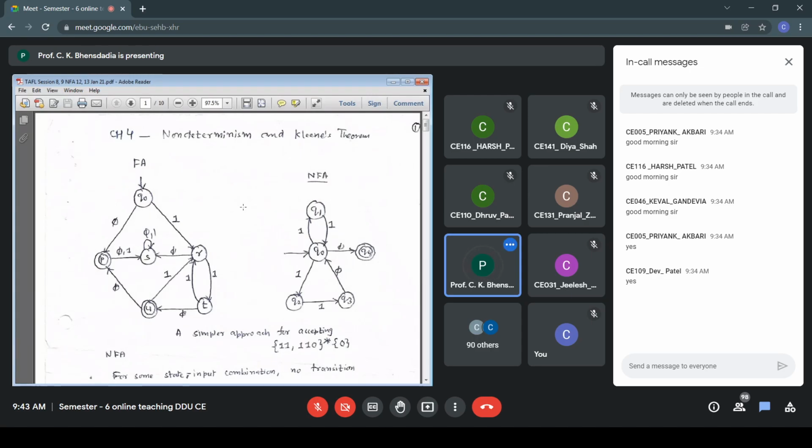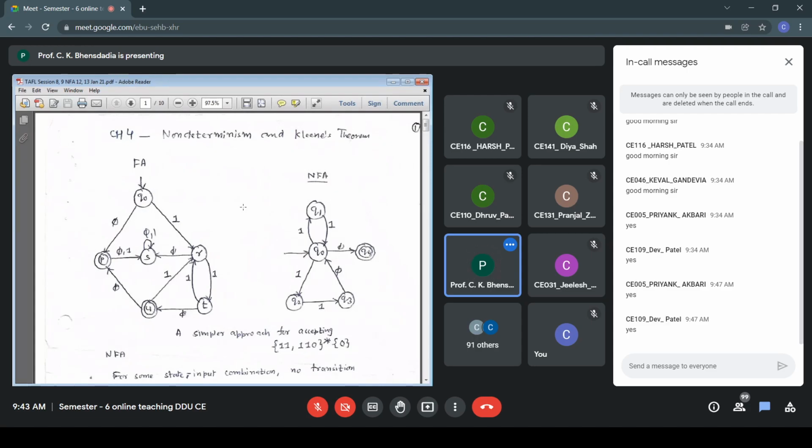Is that fine? Dev, Love, Preet, Keval, Yash, Janil, Devansh, okay, Harsh Patel.